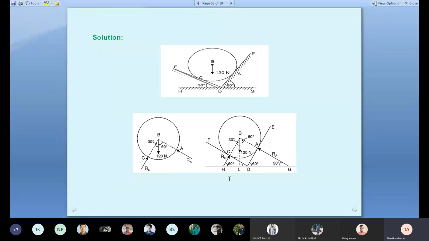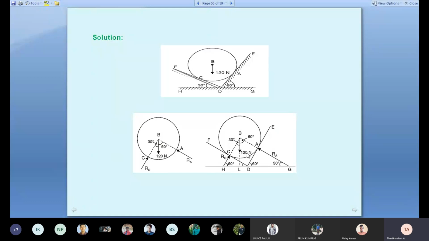Now again I draw the triangle. Which triangle? HLB. I draw the BL line, then HL is already there. For understanding we are drawing this. We have to find the inclined angle, since RC goes to the middle. Now L angle is 90, and 60 is already there. So 90 plus 60 is 150. Therefore the B angle is 30 degree with respect to vertical. Now see the left side. So this is the procedure. We want the inclination angle, that's why we have followed these steps.